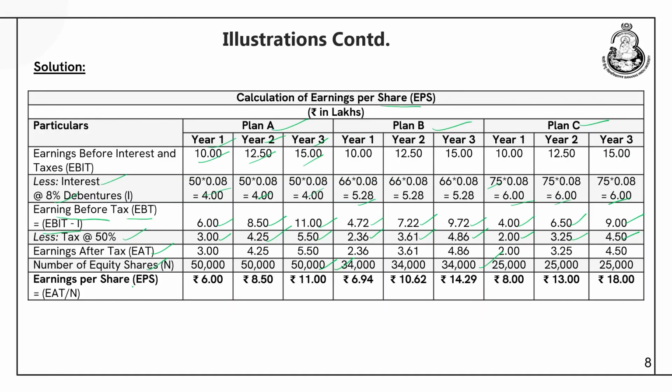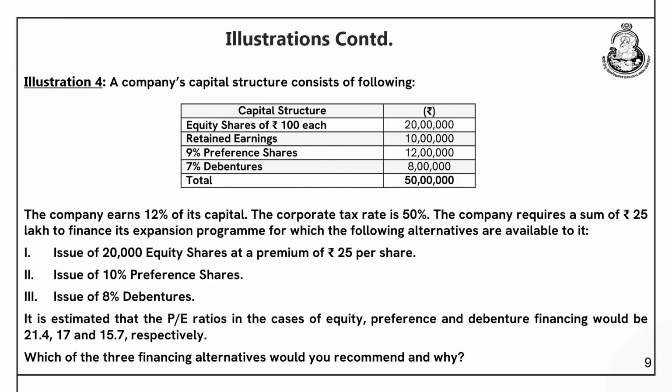So, using these we can calculate the earnings per share. It is calculated as earnings after taxes divided by n. So, for plan A it is 6, rupees 8.50 and rupees 11. For plan B it is 6.94, 10.62 and 14.29. For plan C it is 8, 13 and 18, right.